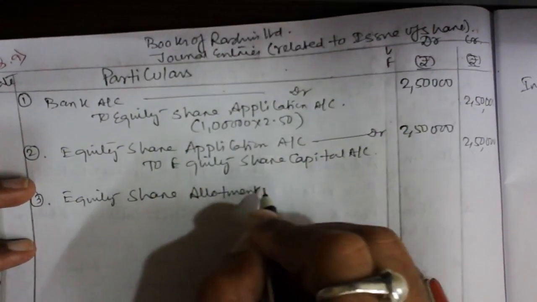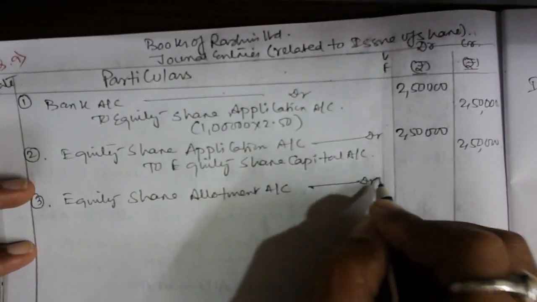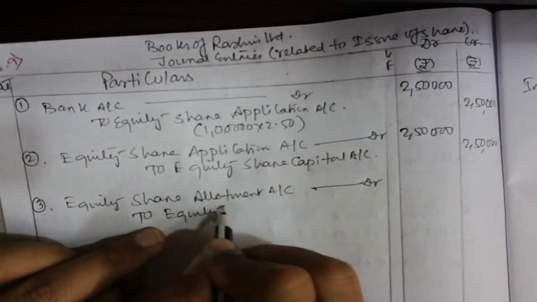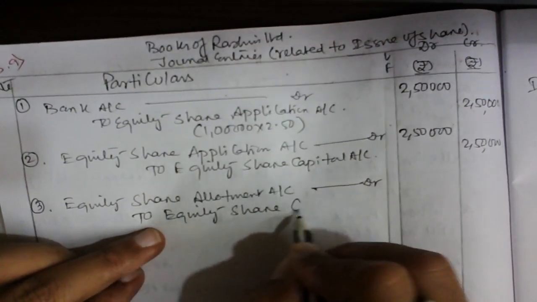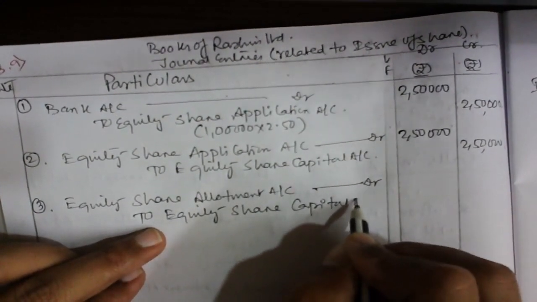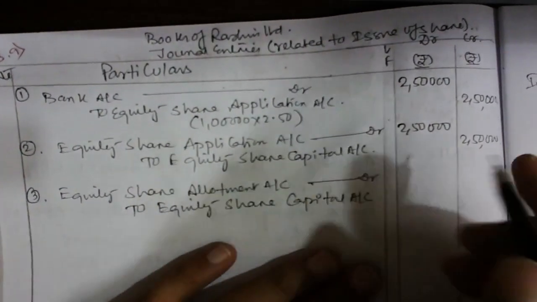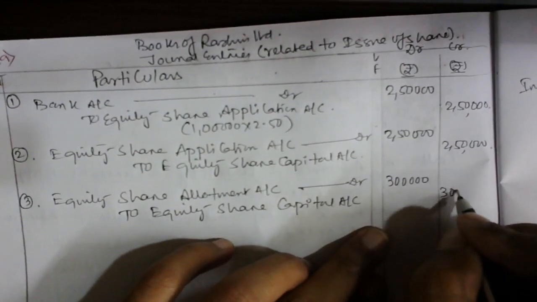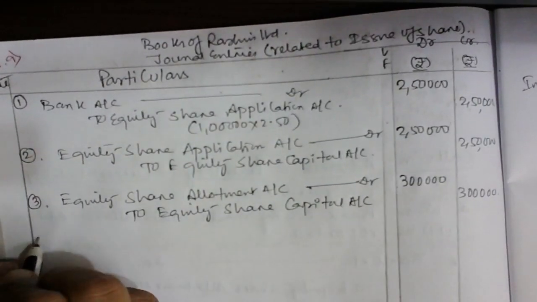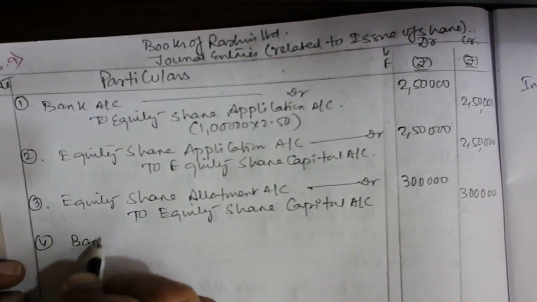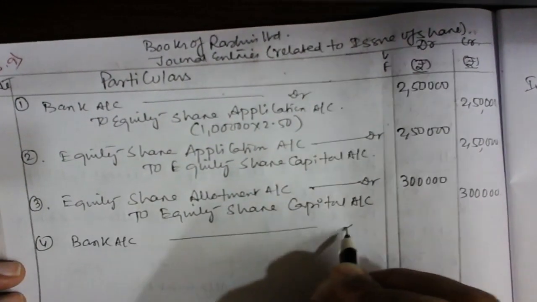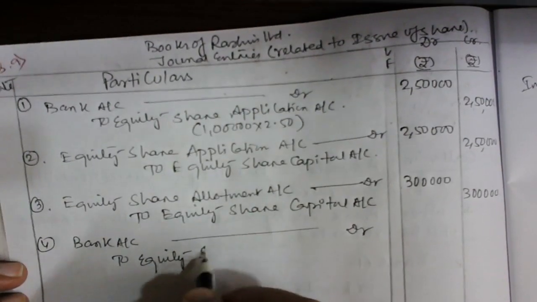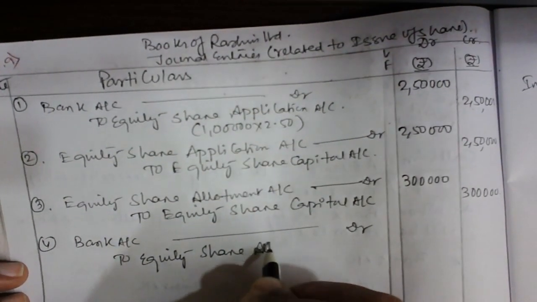Everyone please copy this, guys. To equity share capital. 3 rupees, so 3 rupees on 1 lakh shares is 3 lakh. And then we are going to receive the money: bank to equity share allotment account.